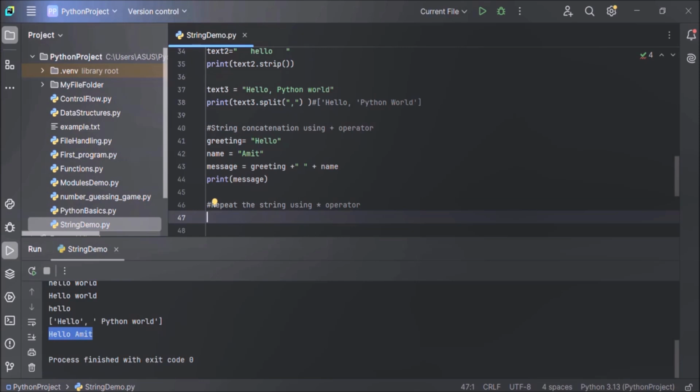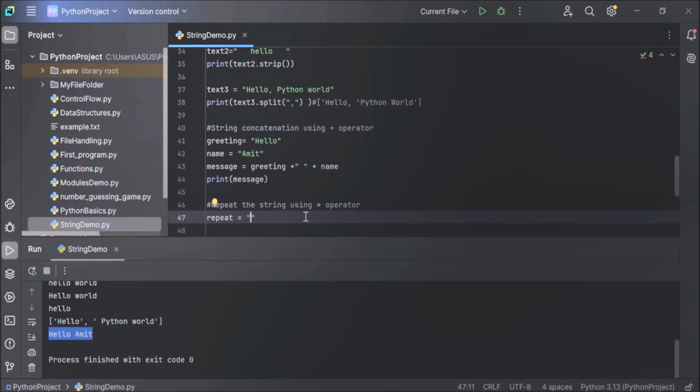Now how to use it? Let's understand. Let's create one string, that is repeat equals, and here we want to repeat the word hi 3 times. How to do it? Using the asterisk operator.